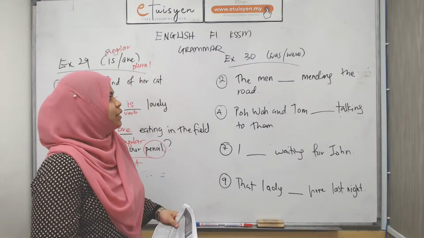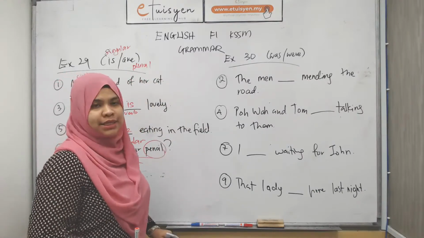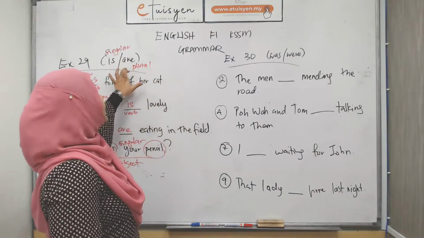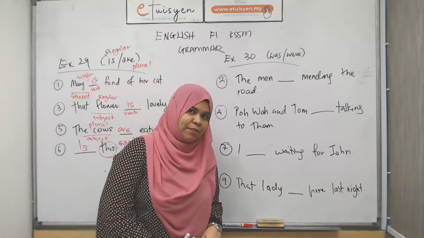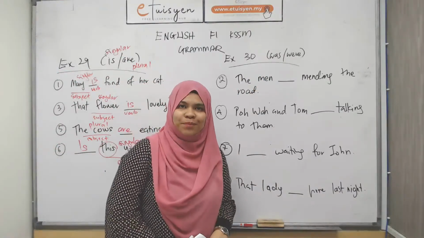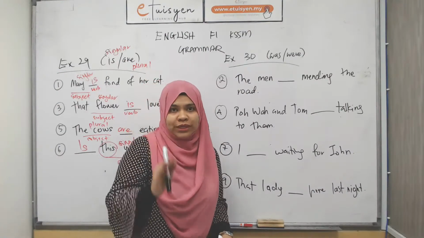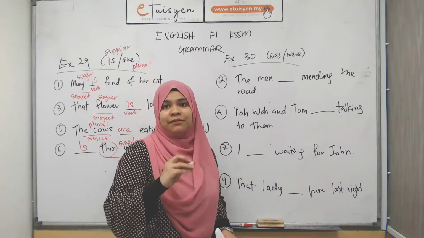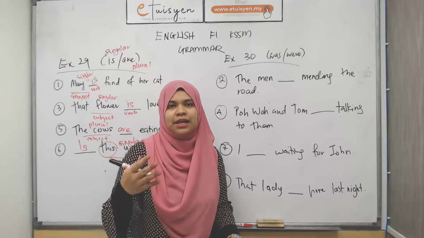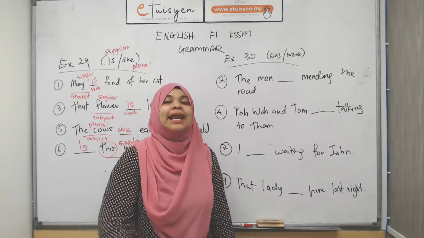Alright, so let's go through it. Okay, so this exercise is asking you to fill in was dengan were. Just now kita fill in is dengan are. If you remember, is dengan are is the present tense and was and were is the past tense. I'm not going to go into depth on the tenses. To learn present tense, past tense dengan continuous tense, we're going to cover that next week.